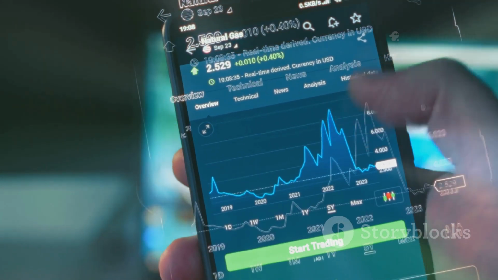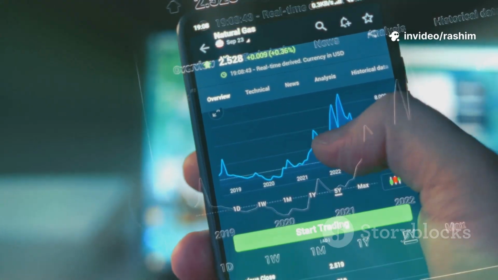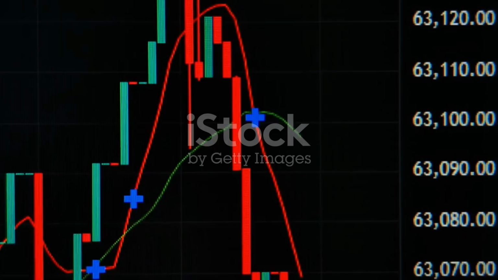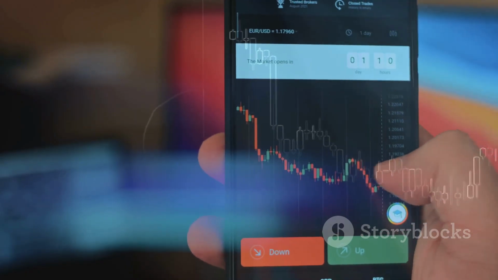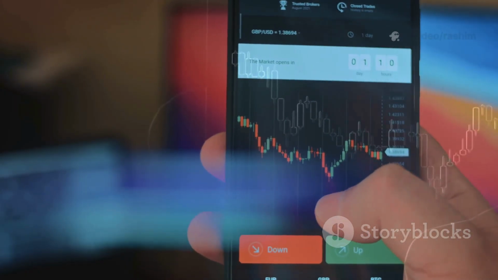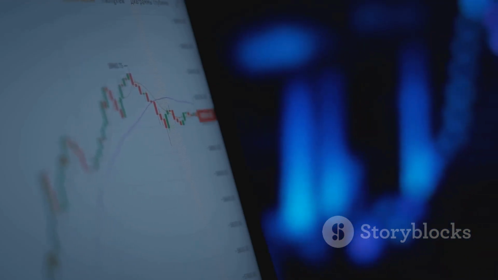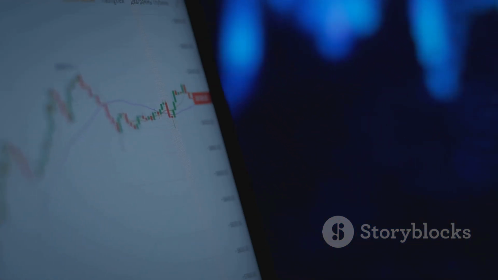Backtesting shows you how a strategy worked in the past, but paper trading tests how you execute that strategy in the present. The market is live, prices are moving, and you have to make decisions as signals appear. It helps you get used to the mechanics of placing orders, setting stop losses, and managing your positions in a live environment. It also forces you to deal with the psychological aspect of seeing your virtual account balance go up and down, which is a very different feeling from just looking at historical charts.